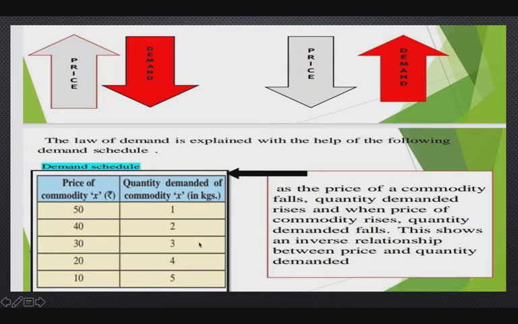So there is an inverse relationship in our schedule. 1 kg is demanded at 50 rupees per kg and 5 kg at 10 rupees per kg. So this schedule explains more quantity demanded at lower price and less quantity demanded at highest price. So there is an inverse relationship between quantity demanded and price of the commodity.